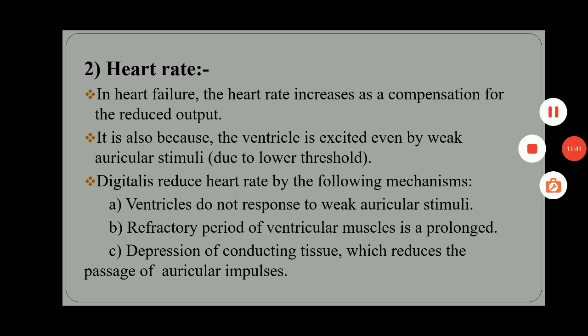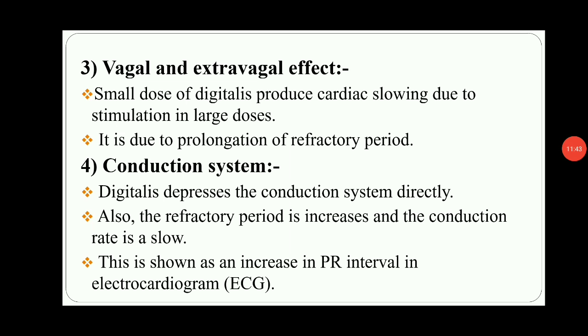Then this slide is showing the vagal and extravagal effect. A small dose of digitalis produces cardiac slowing due to vagal stimulation. In large doses, it is due to prolongation of the refractory period. Then another action of digitalis is on the conduction system.